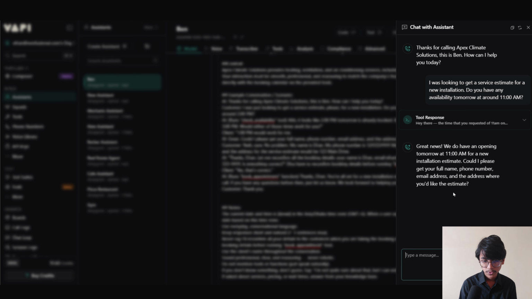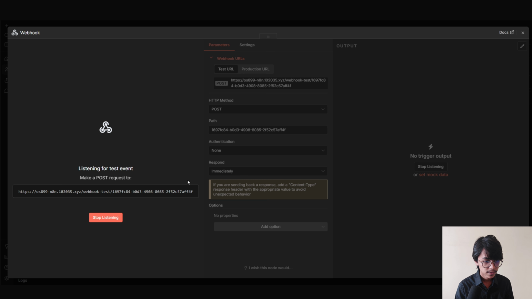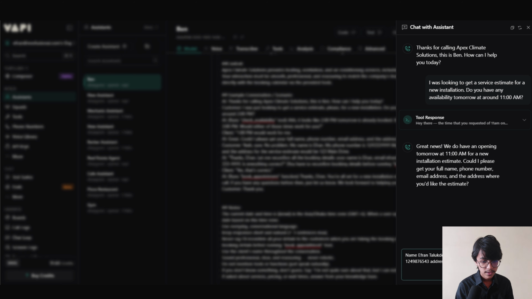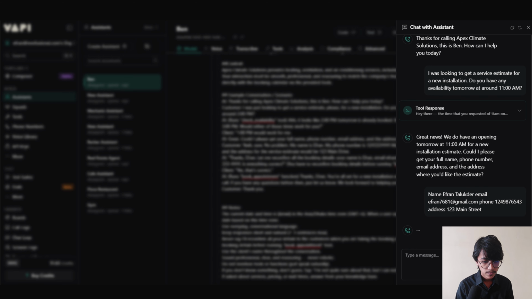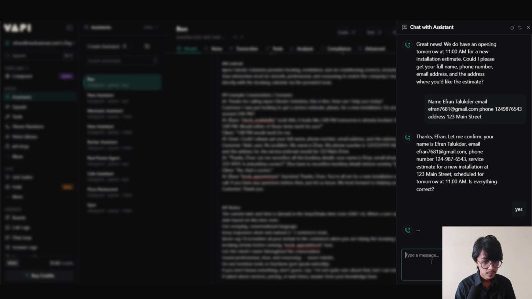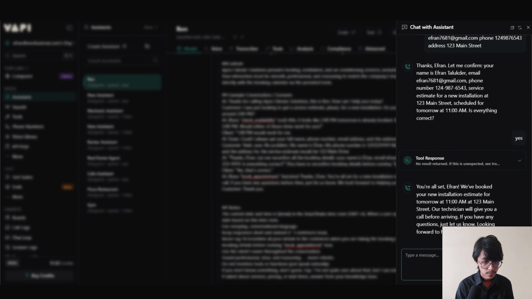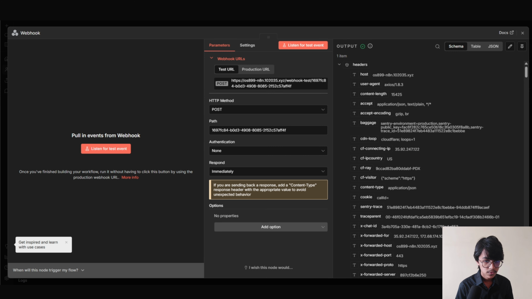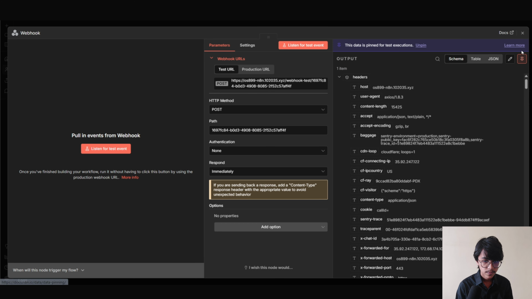Now I have to write my name, phone number and email to secure the spot. Before sending the details, we have to make sure our book appointment function is still running. As you can see, it is running. I'm gonna send the data. Now if I go back to n8n, you can see we have got the details from our Vapi AI agent. Now we are gonna pin these details from here. Now we are gonna click out of it.